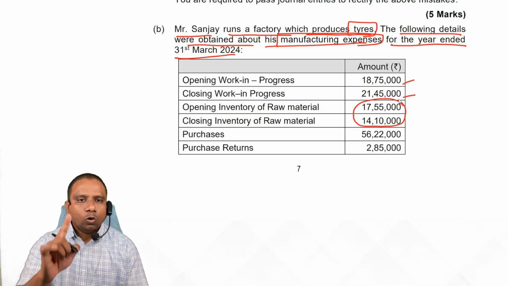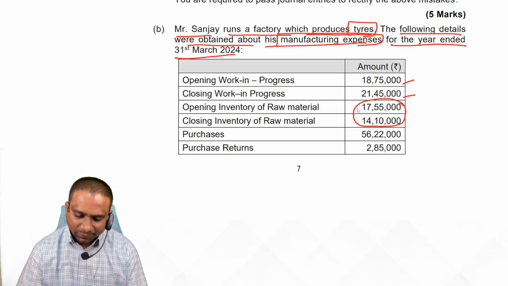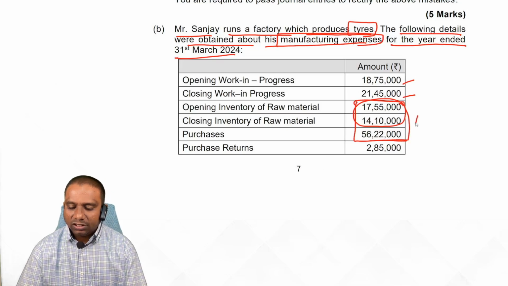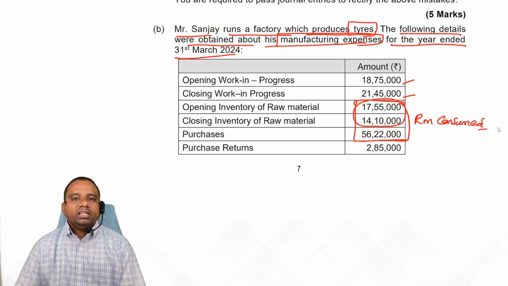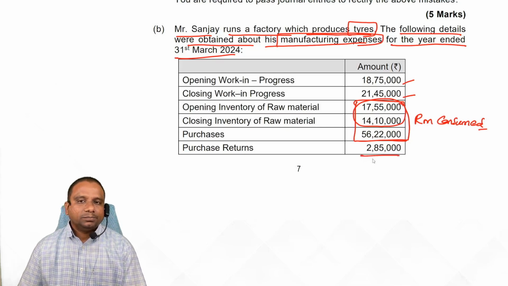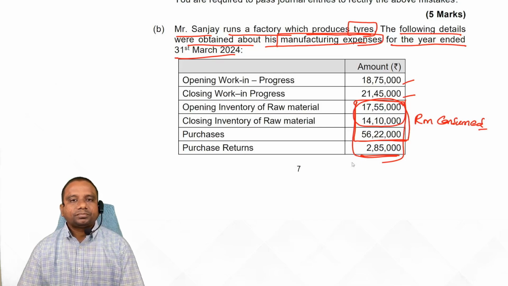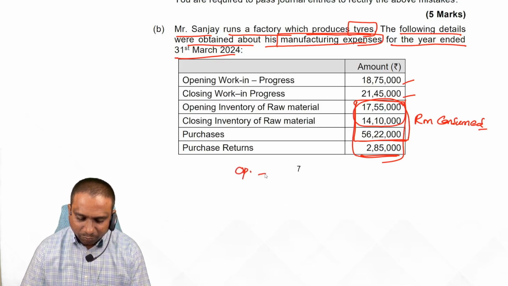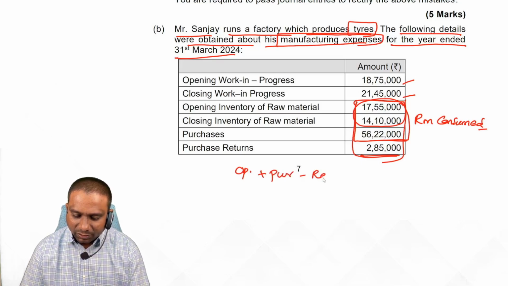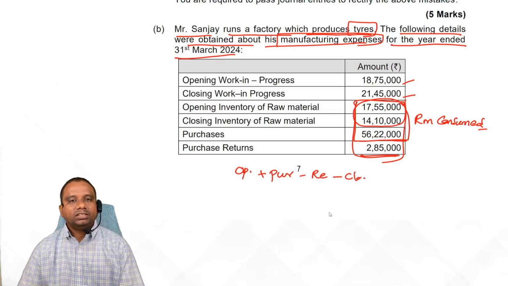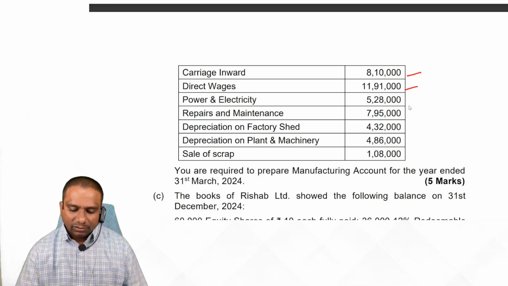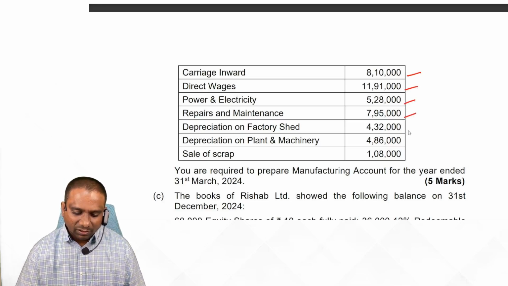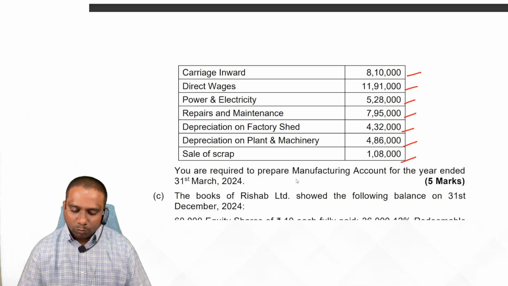These are used in the calculation of raw material consumed. The raw material consumed formula: opening plus purchases minus closing. So by using these three pieces of information, we can calculate raw material consumed. Purchase returns are also deducted. So four pieces of information are utilized. What's the formula? Opening plus purchase minus returns minus closing. Simple, students. Next one. Carriage inward, debit. Direct wages, debit. Power and electricity, debit. Repairs and maintenance, debit. Depreciation on factory shed, debit. Depreciation on plant and machinery, debit. Sale of scrap, credit. You are required to prepare the manufacturing account.